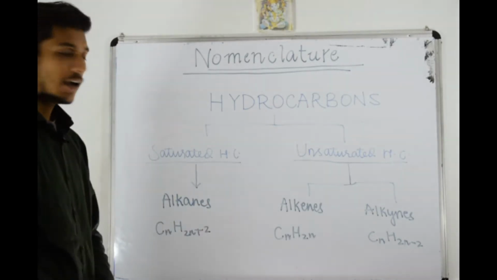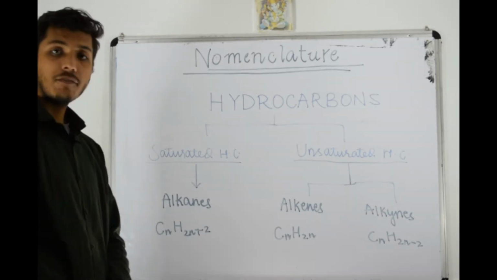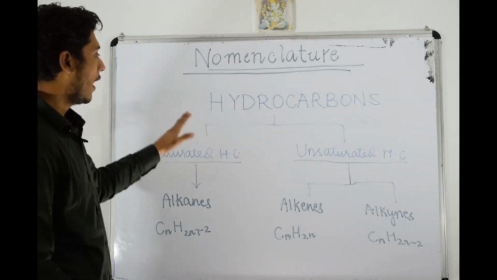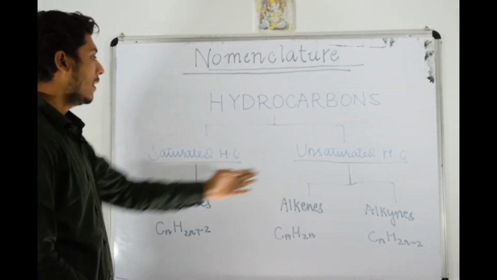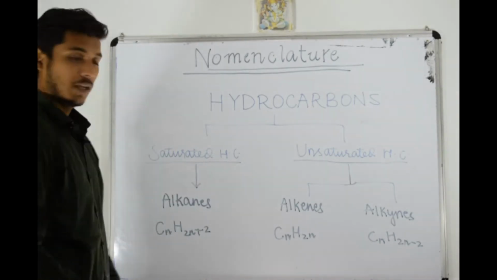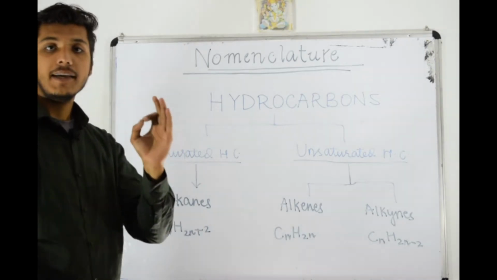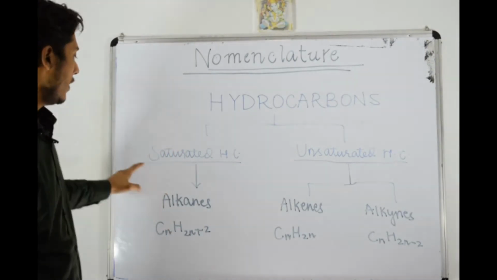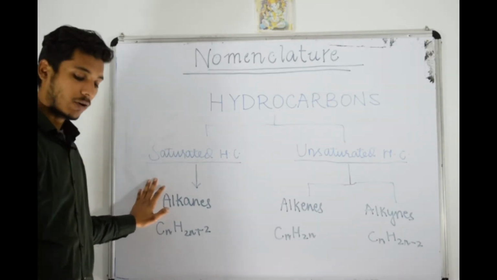So let us start. Now, first of all, you have to know that what is hydrocarbons. Hydrocarbons, they are of 2 types, that is saturated and unsaturated. Now, what is saturated hydrocarbons? Hydrocarbons containing single bond between carbon-carbon atoms are called saturated hydrocarbon.